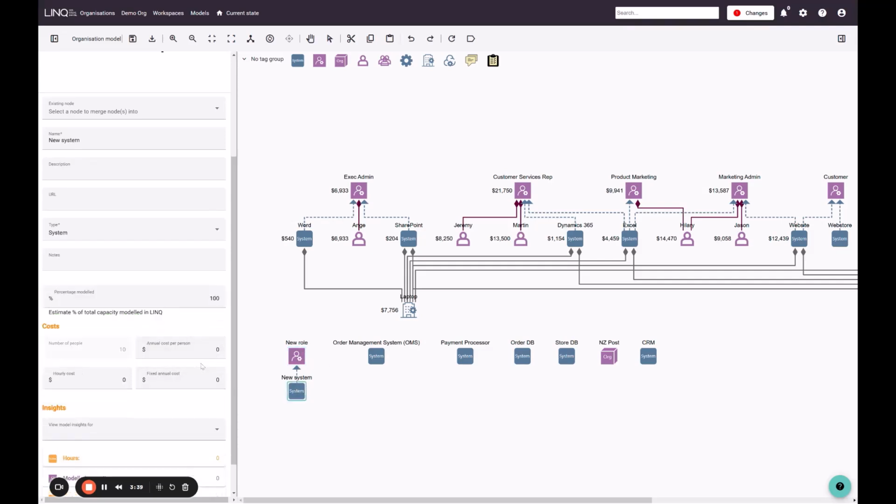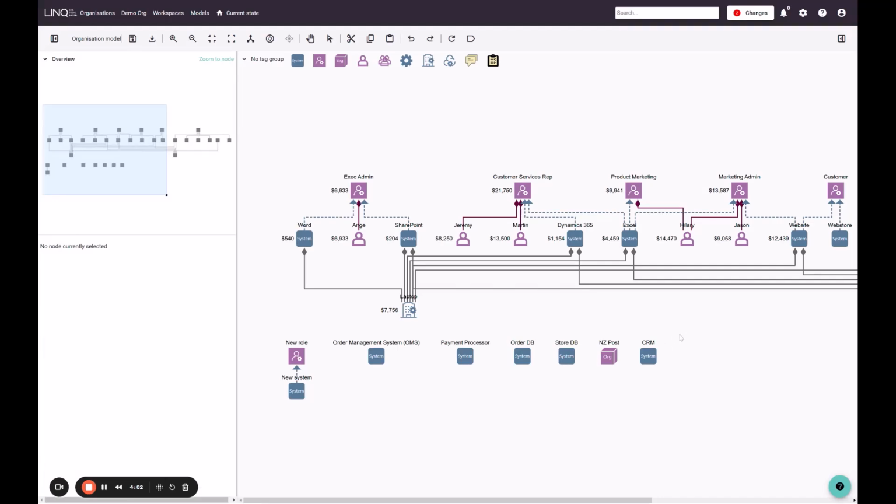Against the system, I'm able to say this is the annual cost per person. It knows I have 10 people because I've defined that in the role. So this might cost me $50 per person per annum for this new system. Equally, I might have an hourly or a fixed annual cost for that system. So this is how we define capacity and cost at this role and system level.